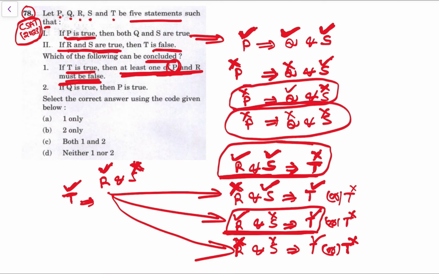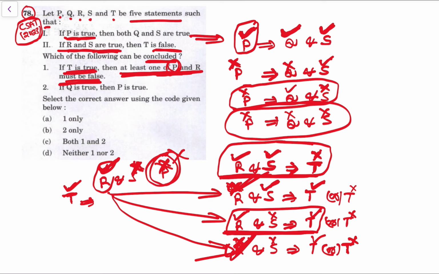S has to be true, and Q also has to be true, only then P will be right. So if S is false, then P is false. So if R is true, then P is false. In any case, here R is false, here all false, and if R is true then P would be false. So if T is to be true, then at least one of P and R must be false.